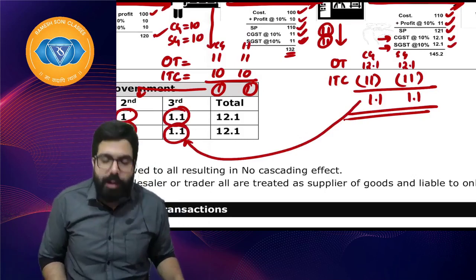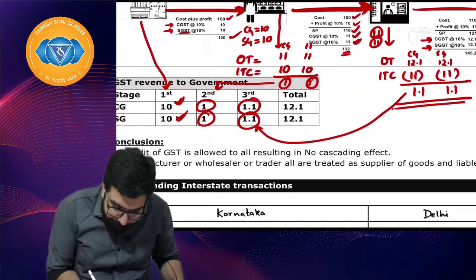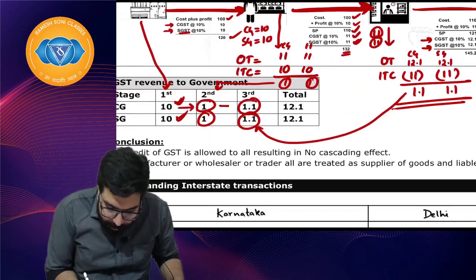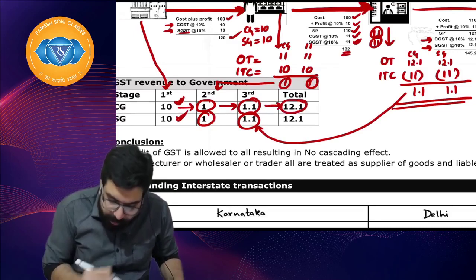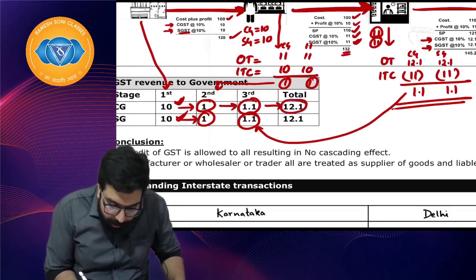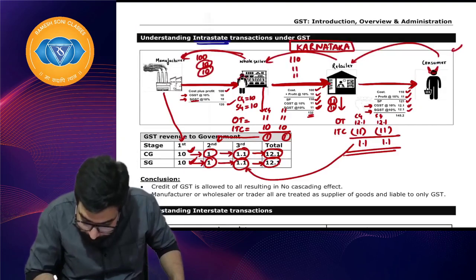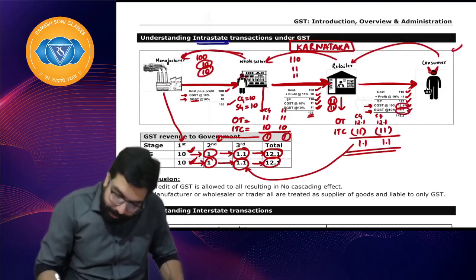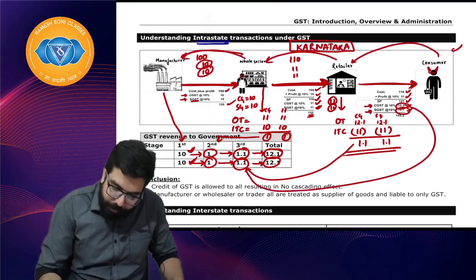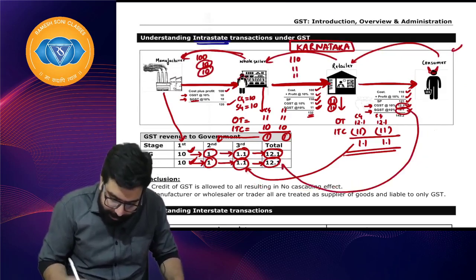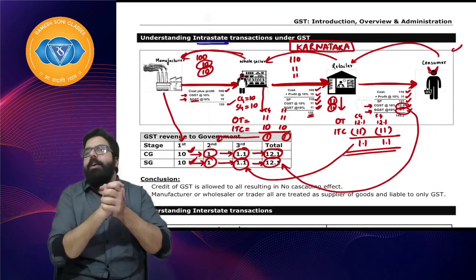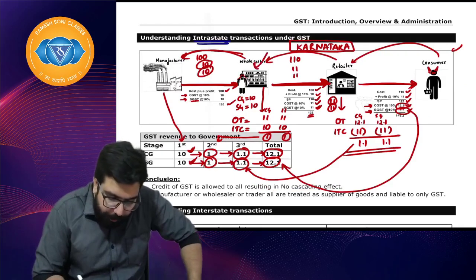I hope everyone is clear. And if you see 10, 11, 12.1, the total central government got 12.1, the total state government got 12.1. The retailer paid 12.1, 12.1, and the same is being received by the central government and the state government. Sir, all these people, did they pay any tax?